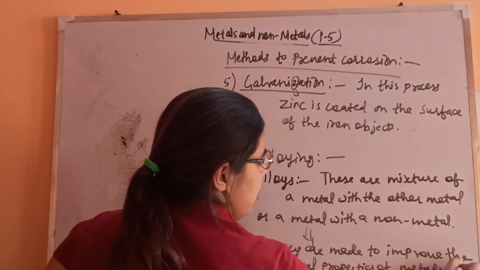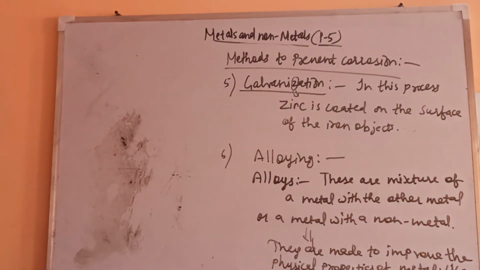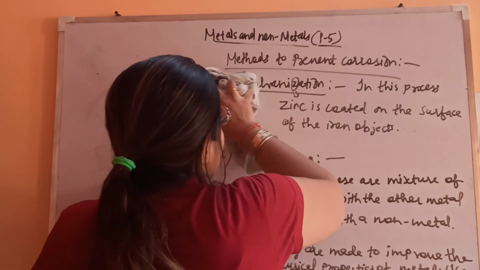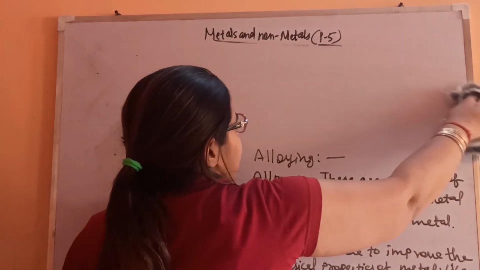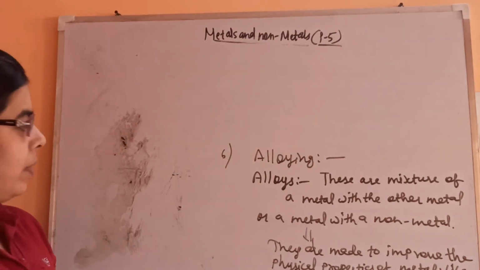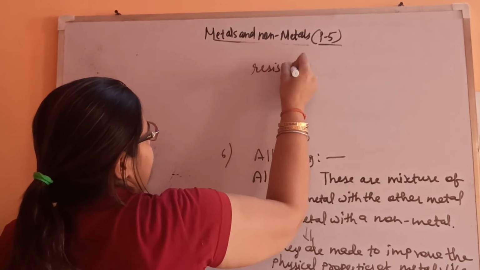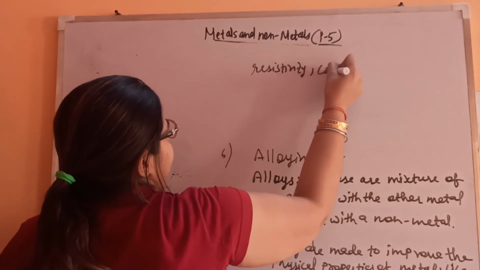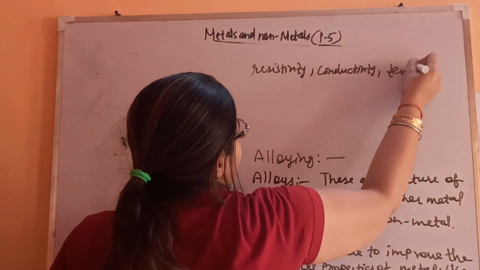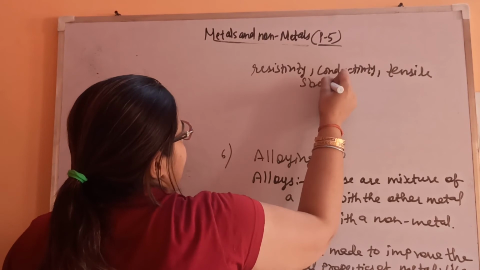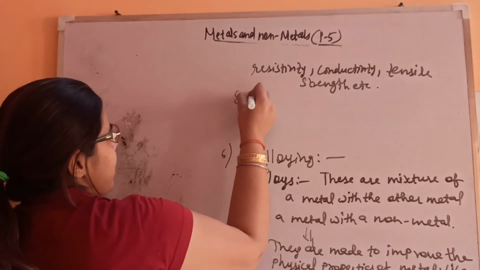Let's see what properties can be improved, like resistivity, conductivity, tensile strength, etc. Okay, let's see the examples.